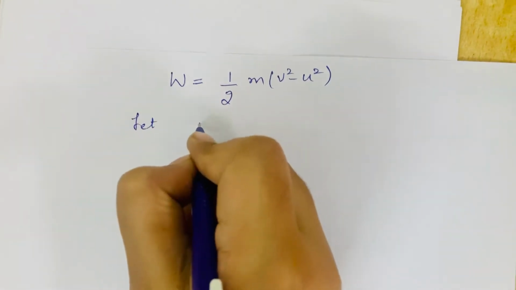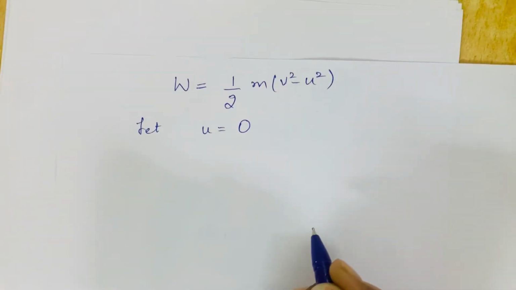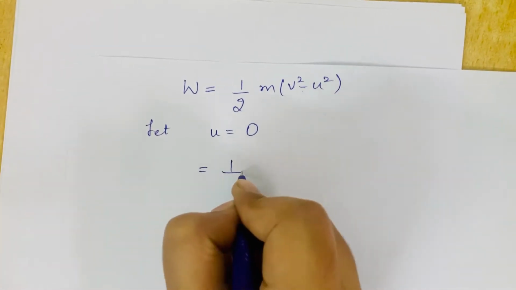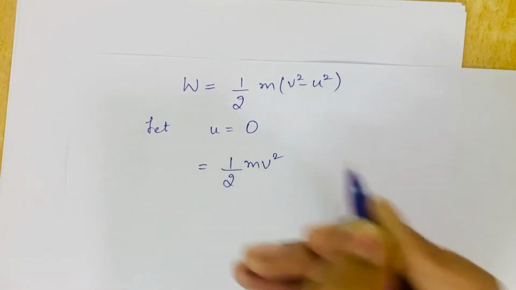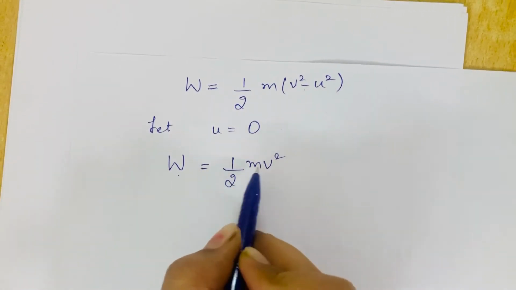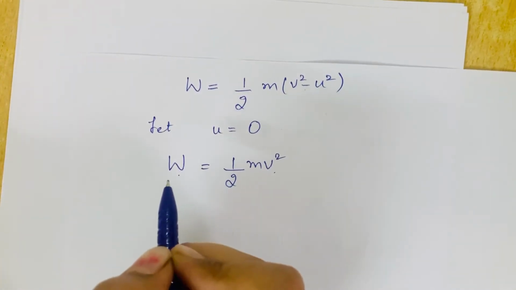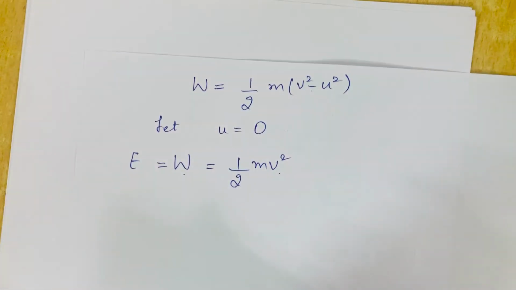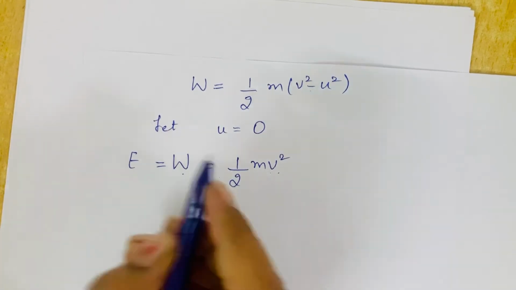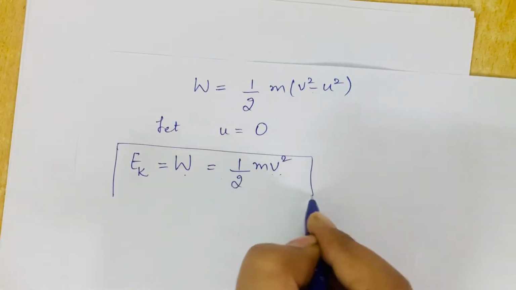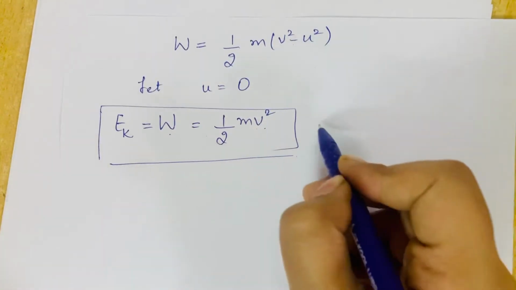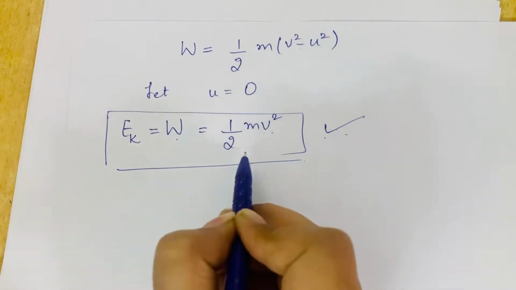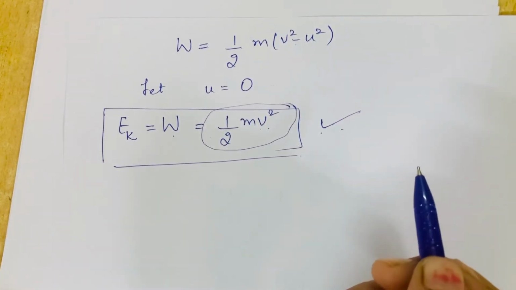Let us say that our initial velocity is 0. If I substitute this value in the above equation, we will get this relationship, that W equals half mv square. And we know that energy is equal to the work done. But this energy is due to motion, so we will name it as kinetic energy. So this is the derivation for kinetic energy and this is the expression for kinetic energy. You have to remember this expression for numericals.